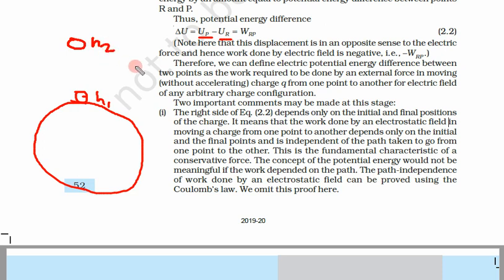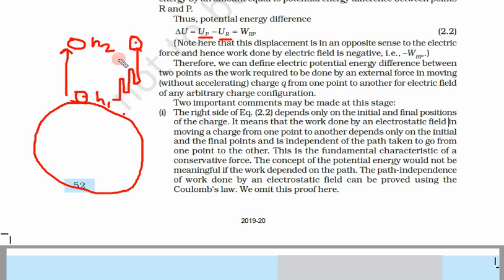So we have 3 students. What would student 1 do? Student 1 takes the ball directly from height h1 to h2. Student 2 does a very different kind of thing. He takes the ball, lifts it up a little bit, then puts it down, then again lifts it a little bit, then puts it a little bit down, and the third time he or she reaches this height h2.